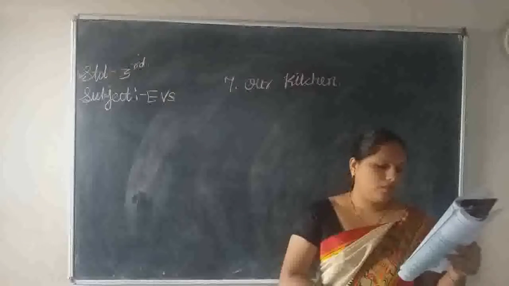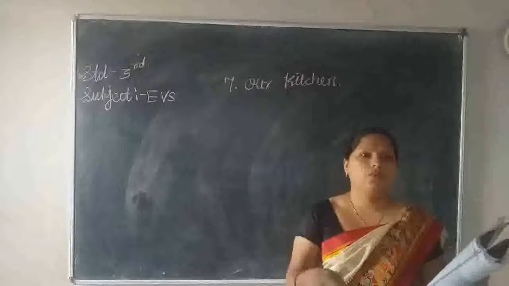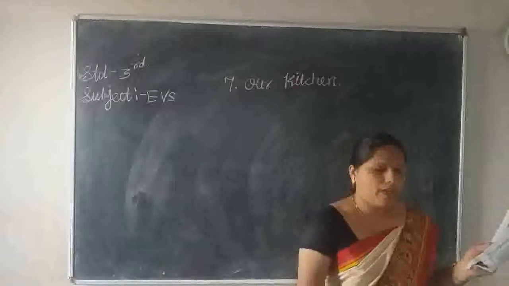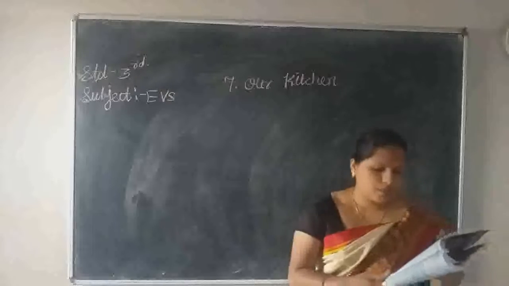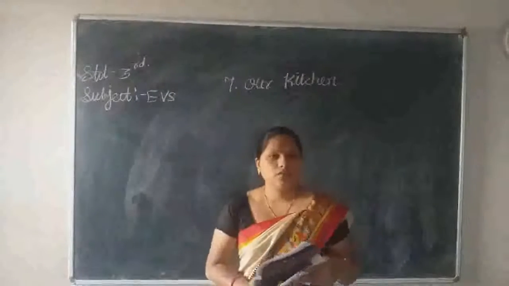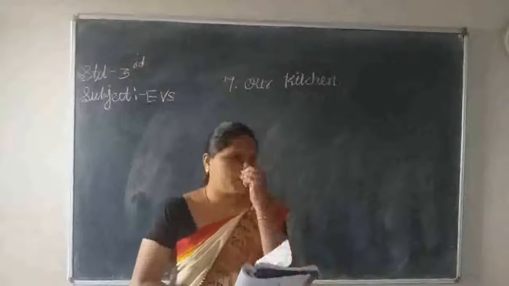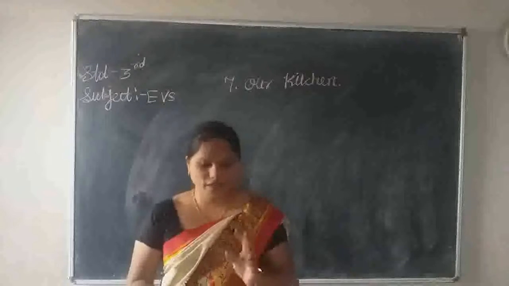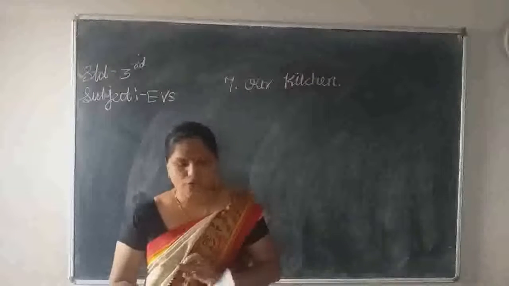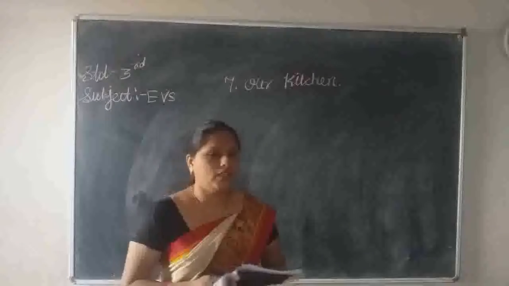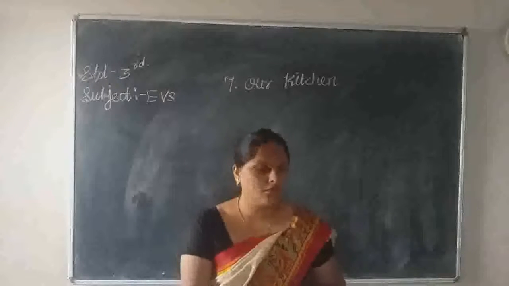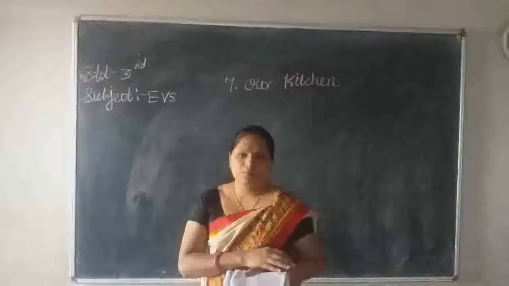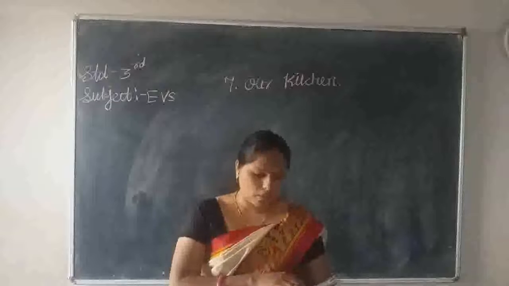Next one, flour stirrer. Flour stirrer means you are taking wheat flour or jowar flour using the stirrer. Water container, we are using that. Why? Because we take some water from that container. Glass bowl, you use it to eat, you take some fruits or sweet dishes in the glass bowl.